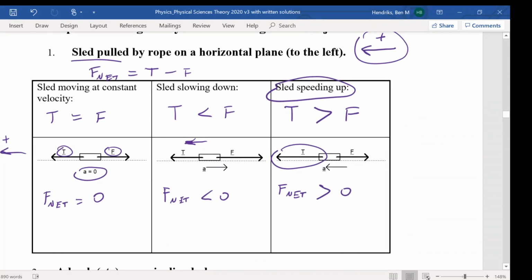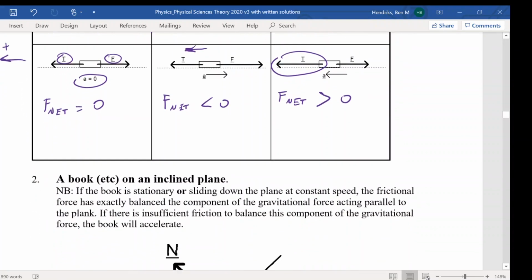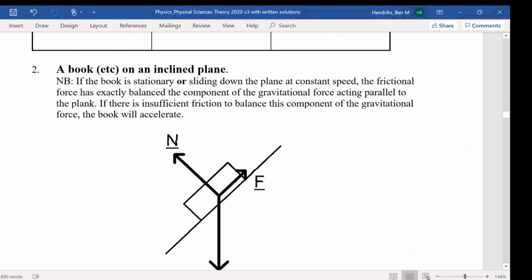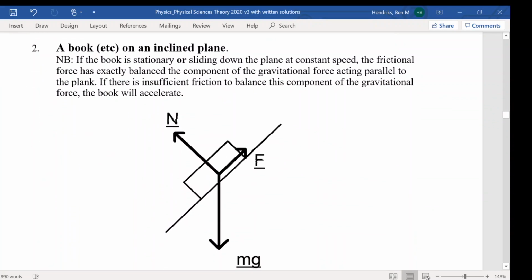Just one other thing, the acceleration or deceleration will just be based on the initial velocity and the initial movement. Alright, in the second example here, we have a book on an inclined plane.